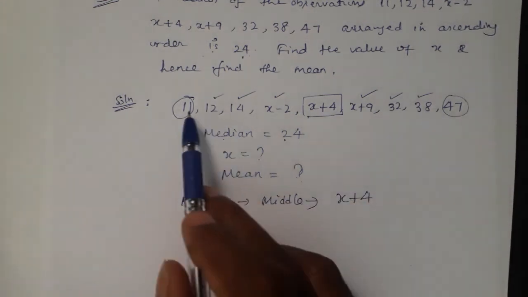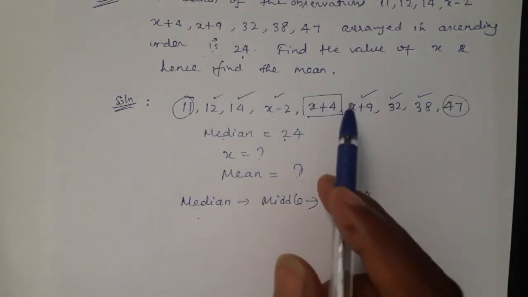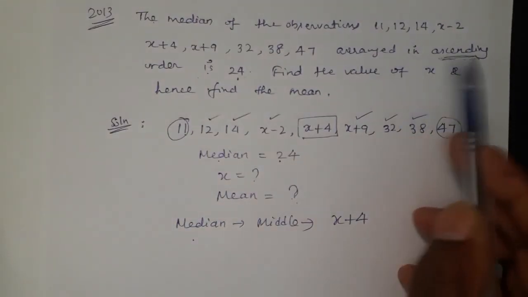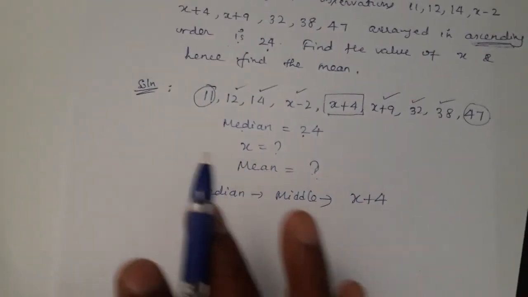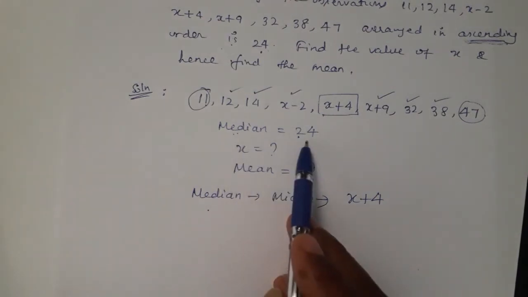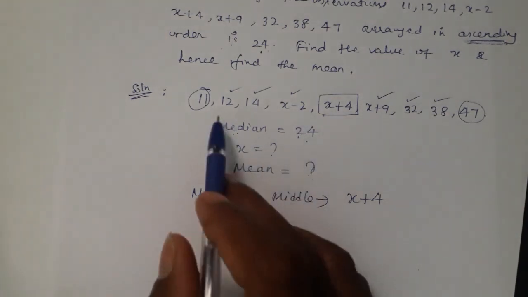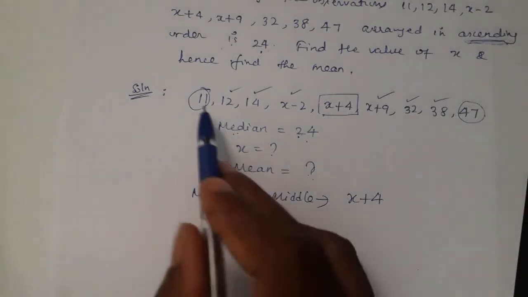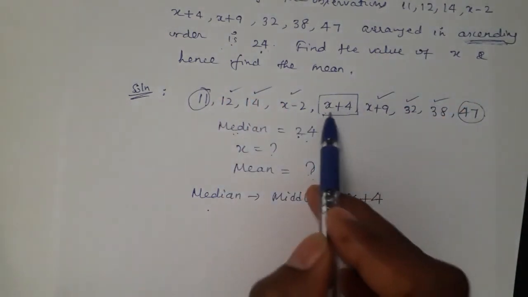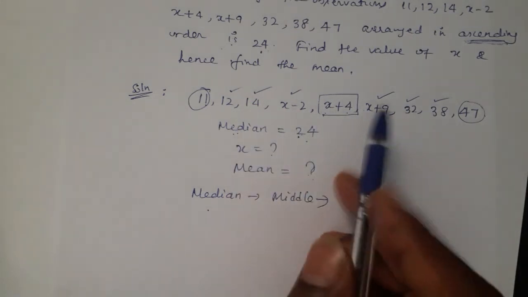In this question, before finding the median, we have to arrange the given data in ascending or descending order. But in the question, they have already mentioned this is in ascending order. So don't arrange, go straight to finding the median. The median is already given numerically as 24, but for this question, what is the median? From both ends, if we eliminate one value each, at last if two numbers are remaining at the middle, we have to take both and divide by 2.